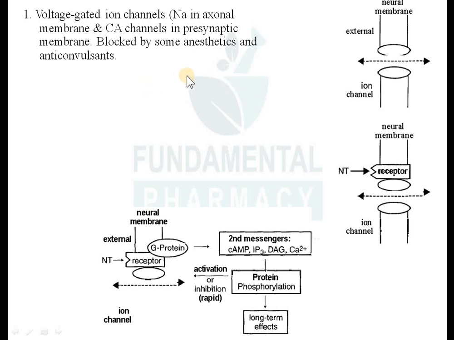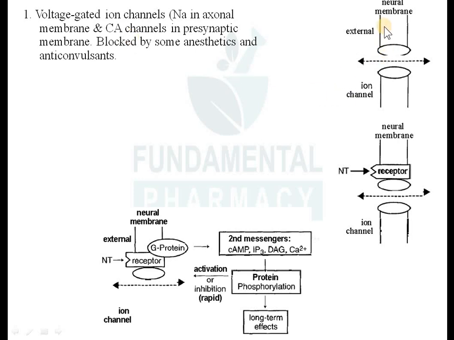So for example, some anesthetics and anticonvulsant drugs, they will block these channels. Mostly anticonvulsant drugs, they will block the voltage gated ion channels, and anesthetic drugs also will block the voltage gated ion channels, and some of them will block the presynaptic calcium channels.